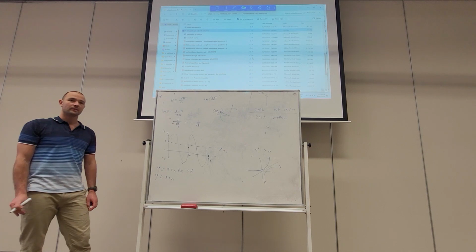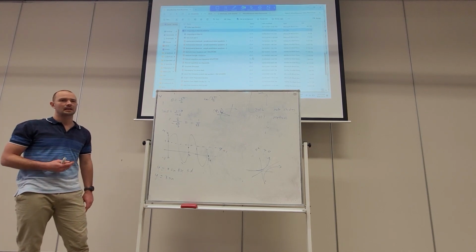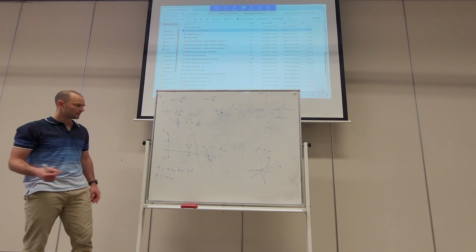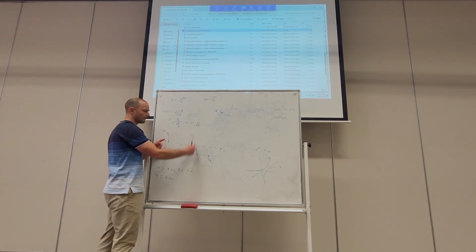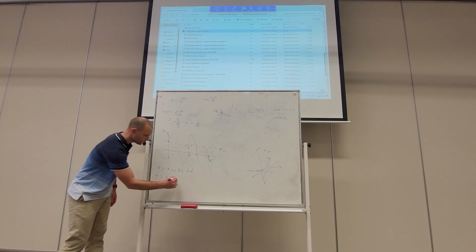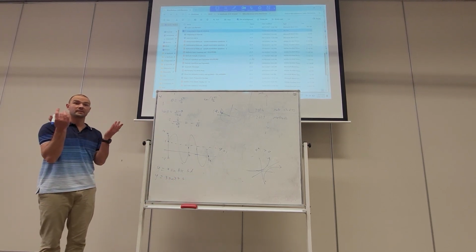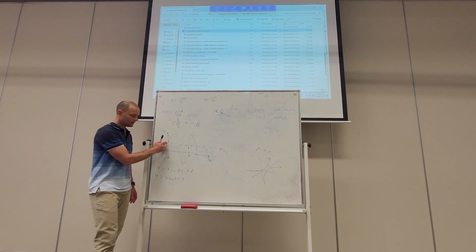B is related to the period. The value of B is how many wavelengths there are in 2 pi. So we have 1 wavelength in pi, 2 wavelengths in 2 pi. So B is 2, and then D is the vertical translation, the equation of the principal axis. Positive 1.